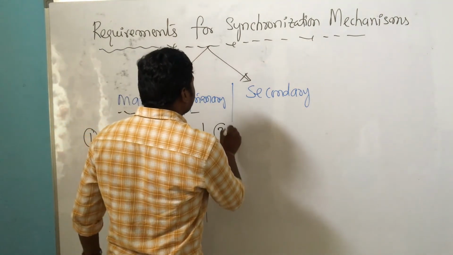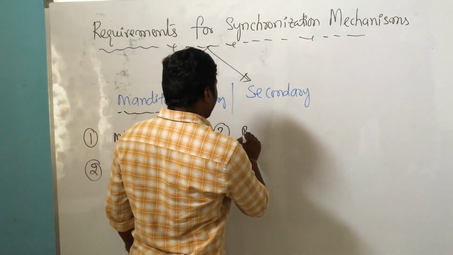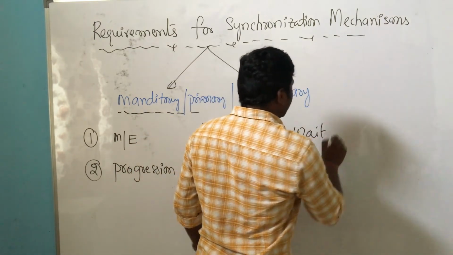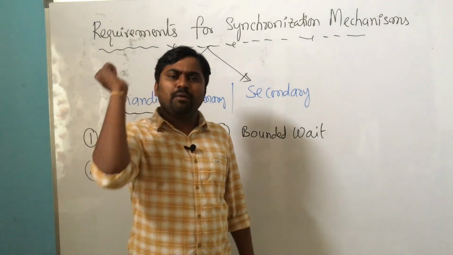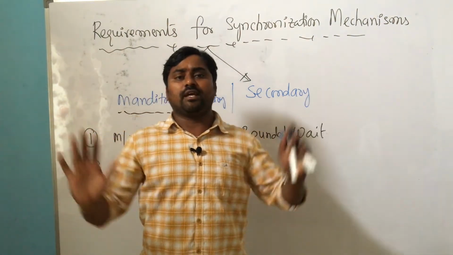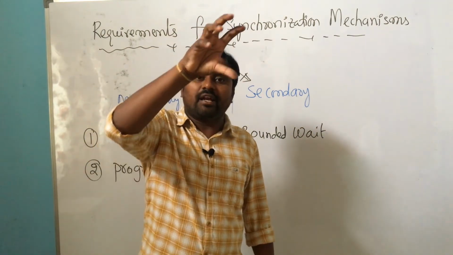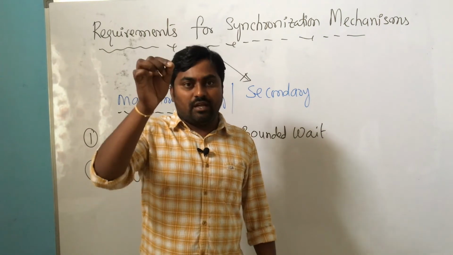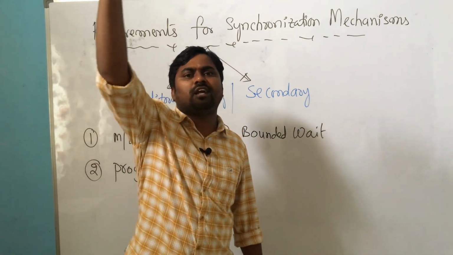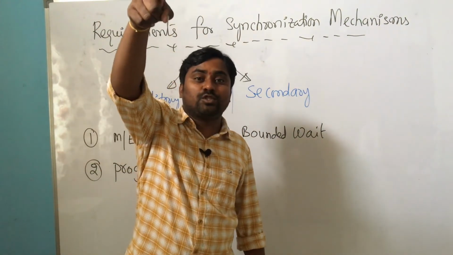And the third one comes under the second requirement. This is bounded wait. What is the meaning of bounded wait here? Please do understand. When any process is using the critical section, others eventually have to wait outside the critical section. I just gave the architecture: critical section, entry and exit section. Whenever any process is using the critical section, many other processes are waiting outside. And the waiting time of other processes should be limited.